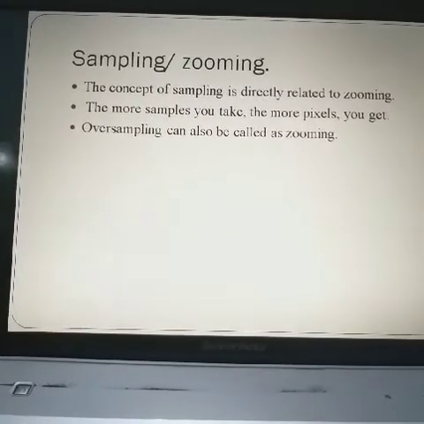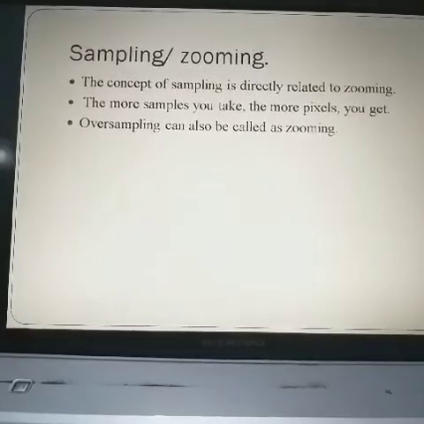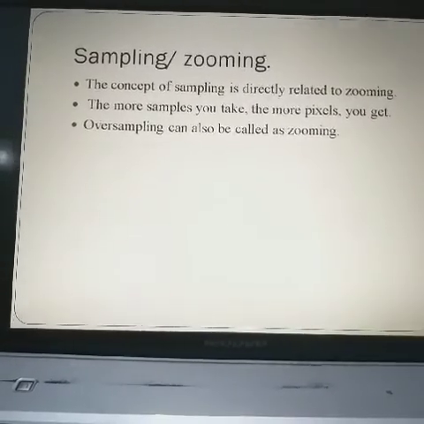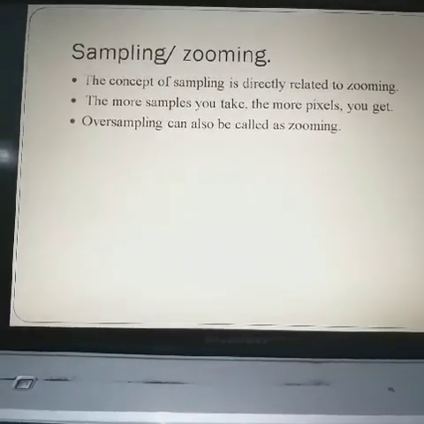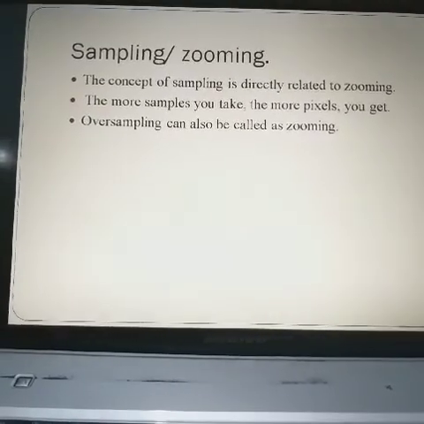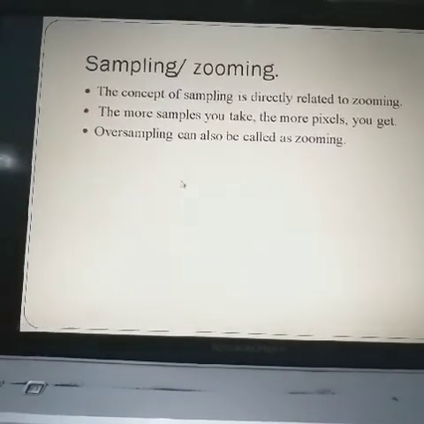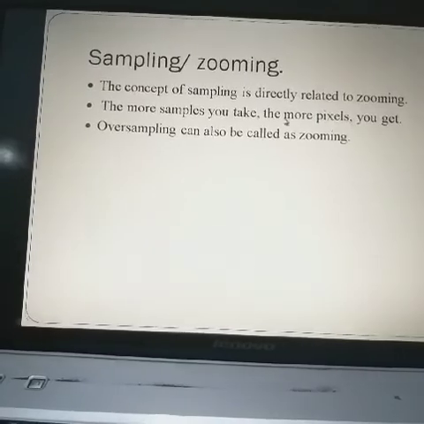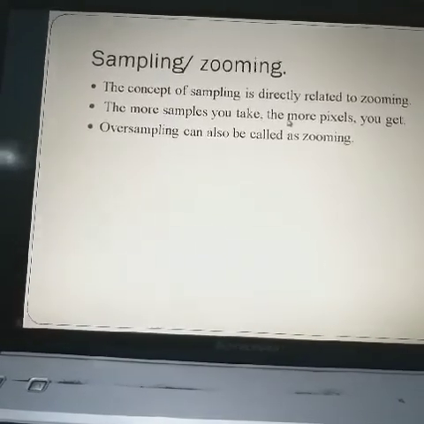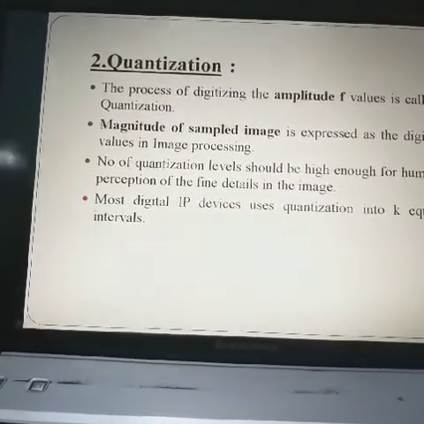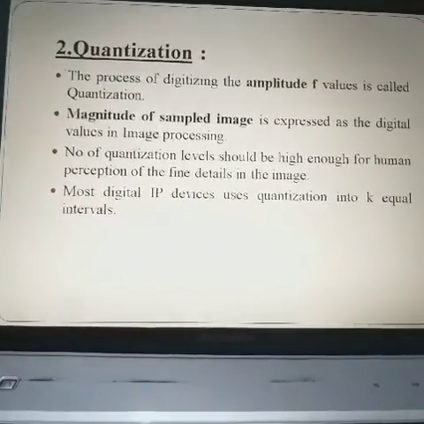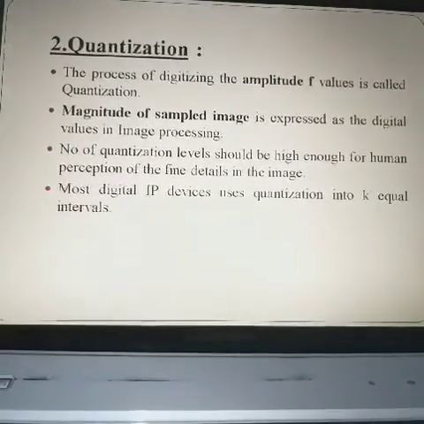There is also the concept of zooming, which we already know. If we take some picture and extract the pixels of an image, that is known as zooming. The more samples you take, the more pixels you get, and oversampling is known as zooming. After the sampling process, the next process is quantization.